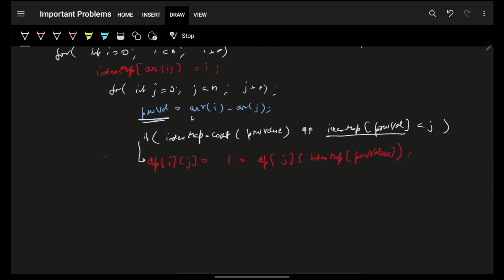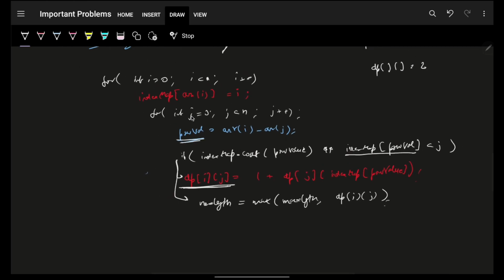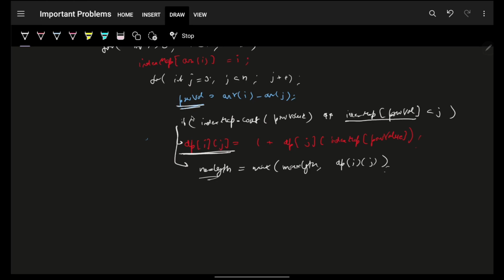And obviously I know that as I'm updating my dp, I want to maximize the length, and this is giving the maximum length ending at index i with the previous index as j, so far. So at this step itself, I can simply maximize the length, just utilizing the same space. So I'll say maximum length and dp of i comma j. And ultimately, I can simply return this maximum length as an answer. So in the very end, I can return that maximum length.